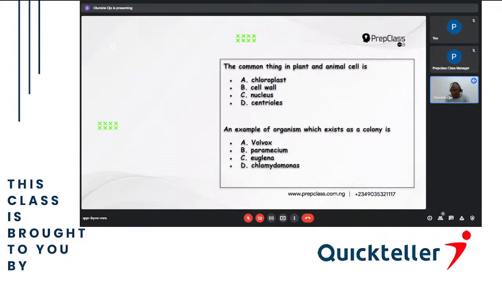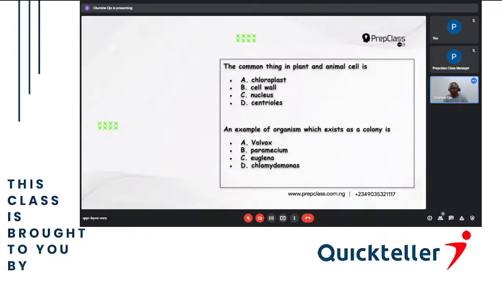Both plant and animal have cytoplasm. Because cytoplasm is very, very important. The nucleus is very important. The vacuole is very important. The vacuole is used for excretion. So plant and animal must excrete, so they must have it. The nucleus is the life of the cell. Plant and animal must have life, so they must have it. The cytoplasm is the one that suspends all the organelles, moves them from one part and distributes them, so they must all have it.